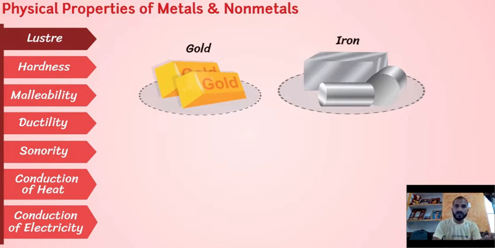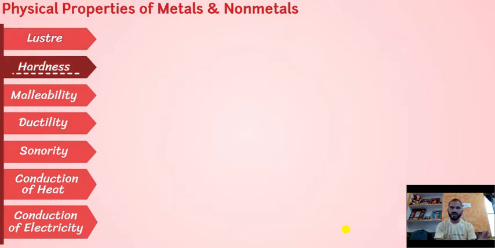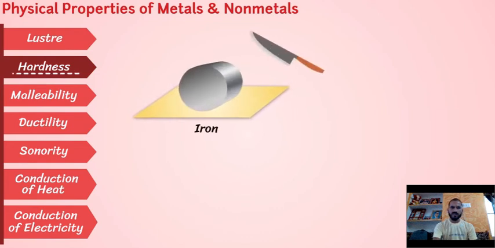Now you can see in the diagram the gold and iron. Both are metals. Both have luster. They have a shining appearance. Any metal, if you take, we can easily find the luster. But non-metals are dull. We can see the plastic bottle there, some football or volleyball, and hardboard. They all are dull.